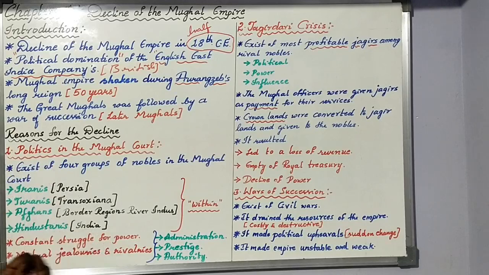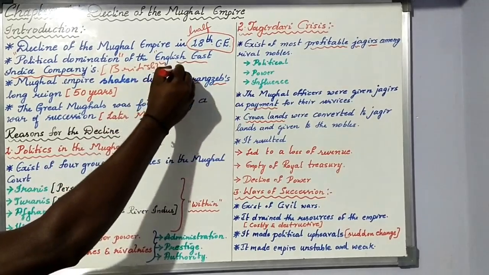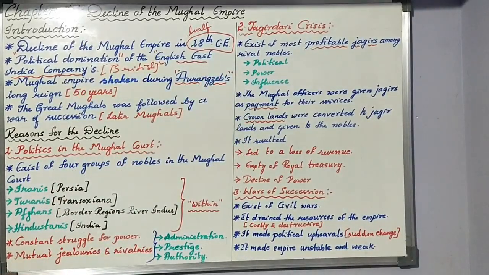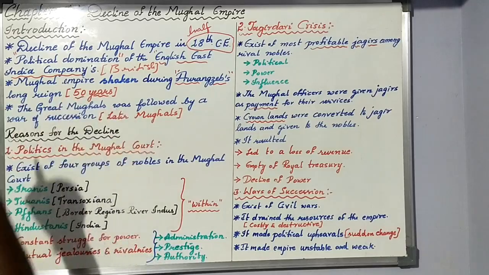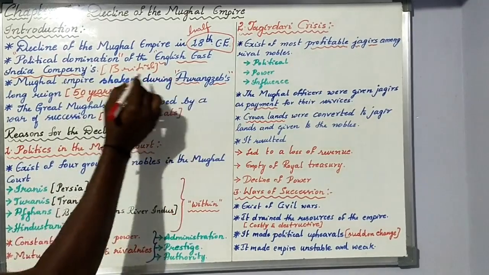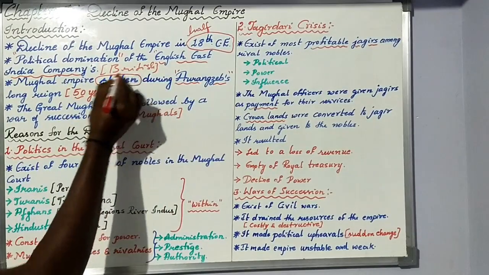Okay, among these early Mughals, the last early Mughal will be a person known as Aurangzeb, who ruled as Mughal Emperor for almost 50 years.